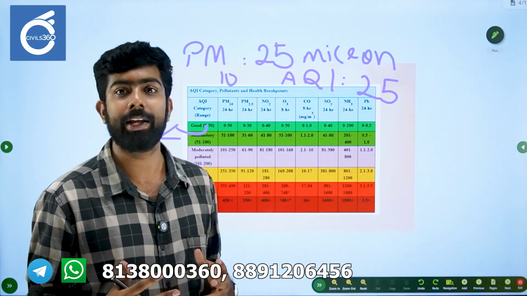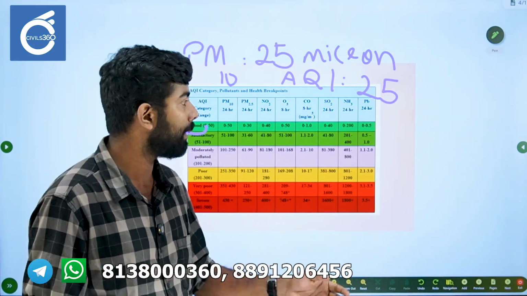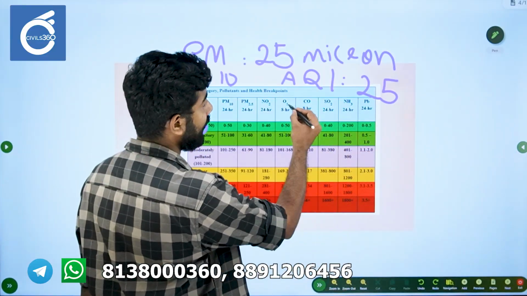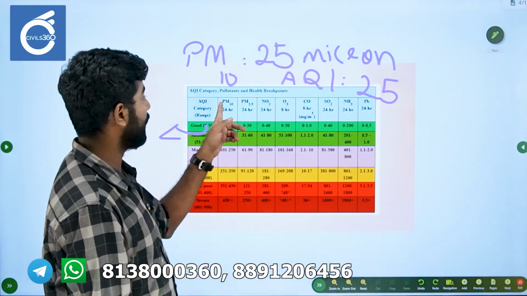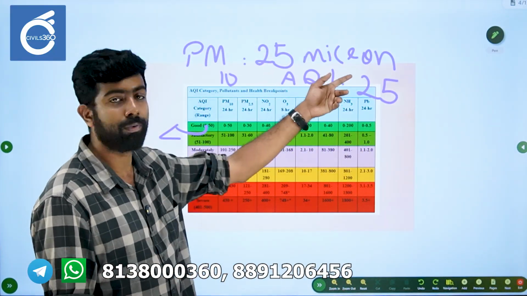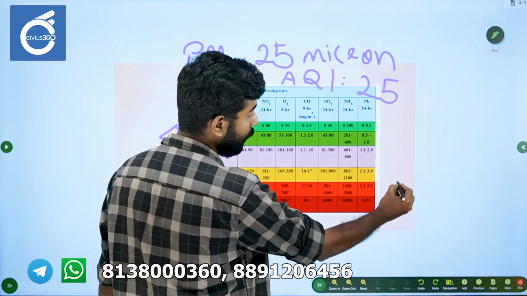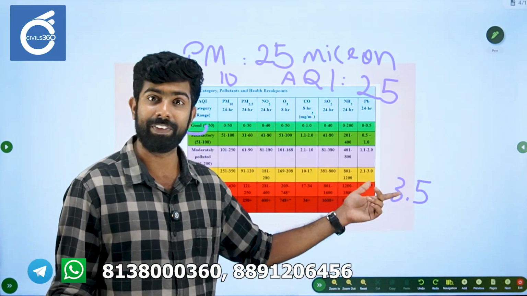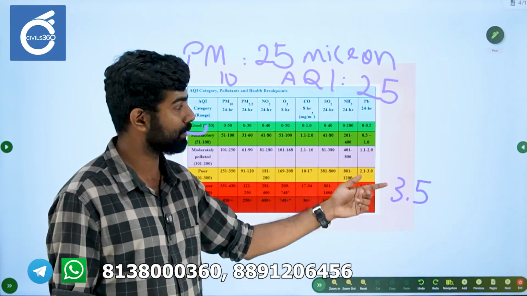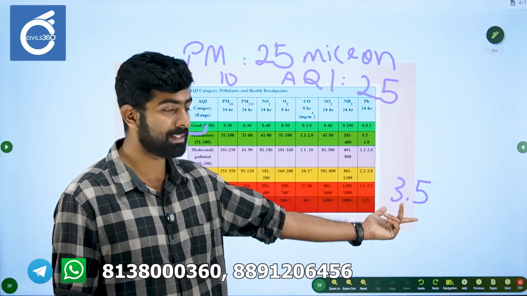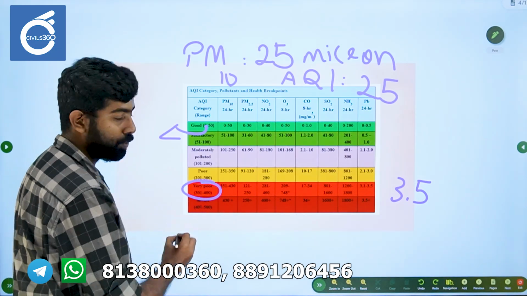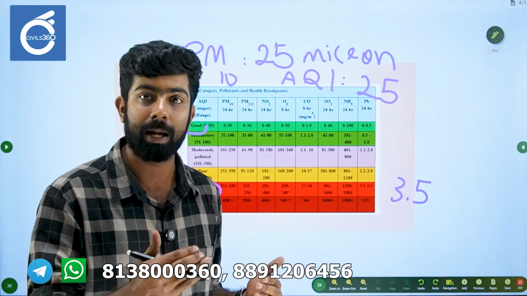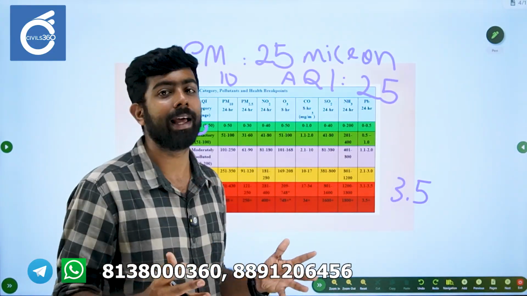I'm not trying to explain the technical aspect, but just for your understanding, the worst sub-index, for example, say during the previous day, particulate matter was 25 microns, but the content of lead was 3.5. Then this is the worst sub-index. So these are all sub-indexes. This worst sub-index 3.5 corresponds to very poor AQI, so AQI will become very poor. What I mean to say is that the worst sub-index will reflect the total air quality index.